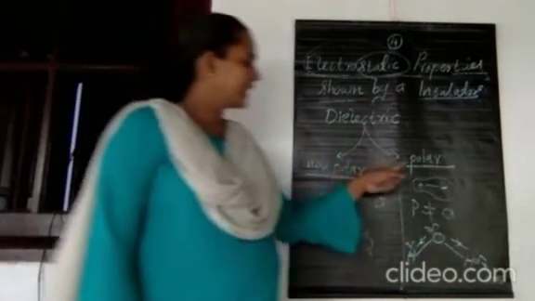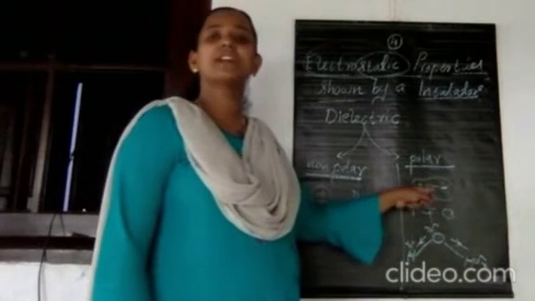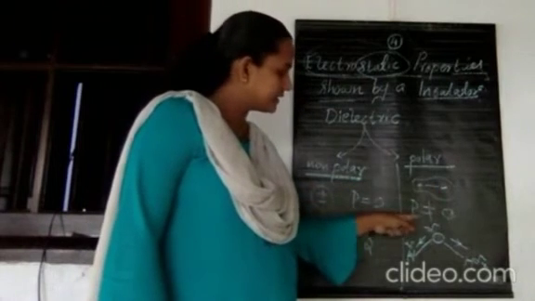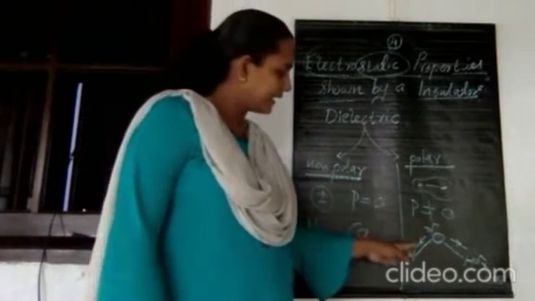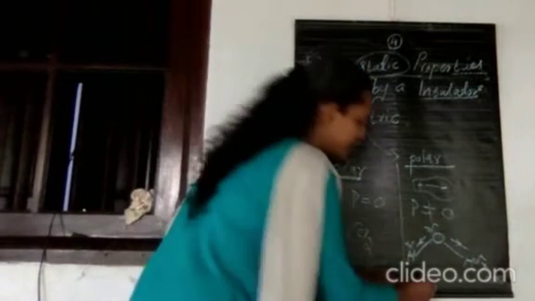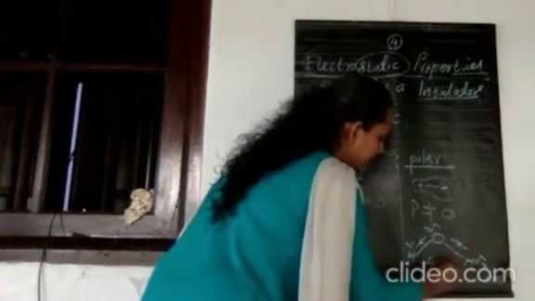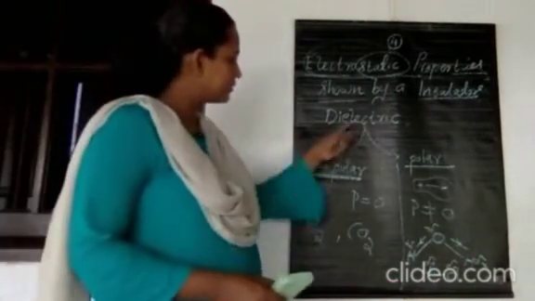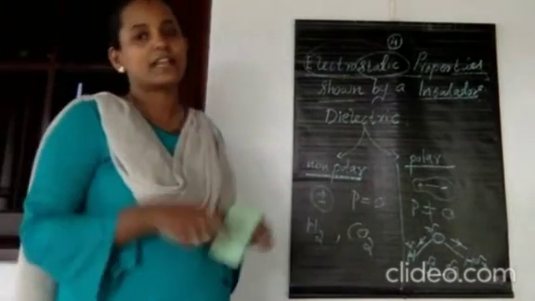And as in the case of polar molecules, the center of mass of positive charges does not coincide with the center of mass of negative charges, and then there is a net dipole moment. The examples are water and HCl. HCl is also familiar: H is positive and Cl is negative. So these are the two categories of dielectrics. That is the basics of dielectrics.